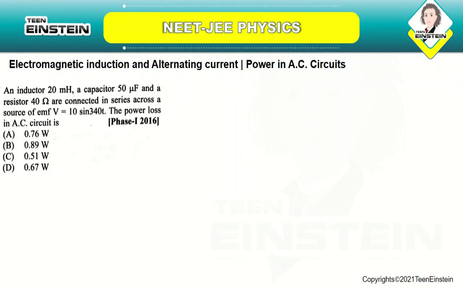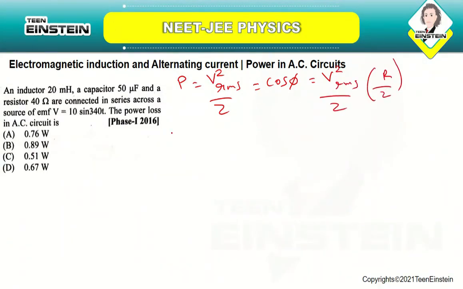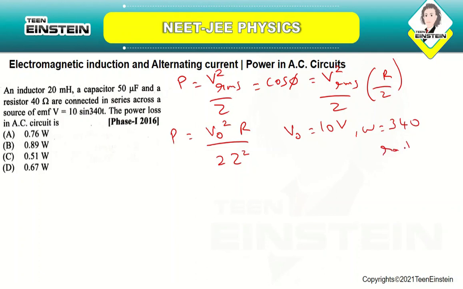We all know, from the previous questions, P is equal to V square RMS by Z into cos phi, which is V square RMS by Z into R by Z. So P will be equal to V naught square R by 2Z square, and V naught is 10 volt, omega is 340 radians per second, L is 20 millihenry, C is 50 microfarad and R is 40 ohms.